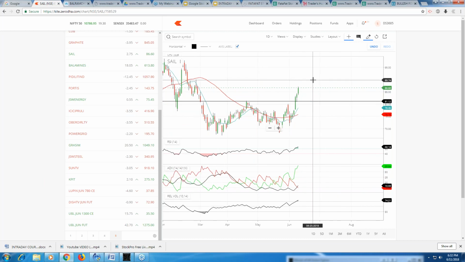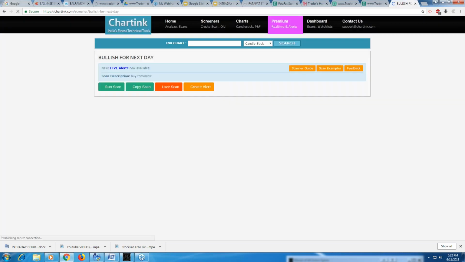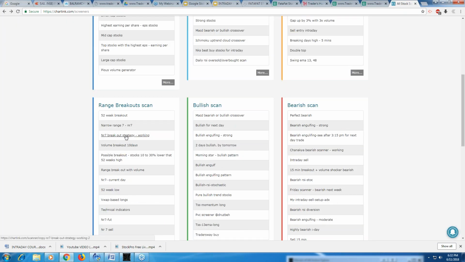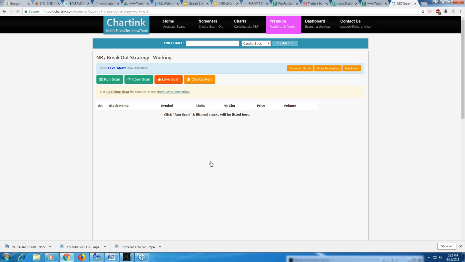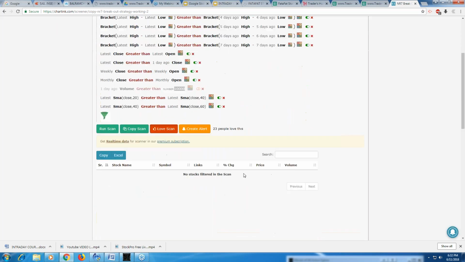Okay, so charting basically helps you to have your own screeners. I mean, I have my own screeners, and I'm going to be using them for you, and I'll be showing you how it basically works. So there is nothing that is basically working out here, right? No stock here. So latest SMA greater than 40 is removed. Let's remove it, and then we'll run it.